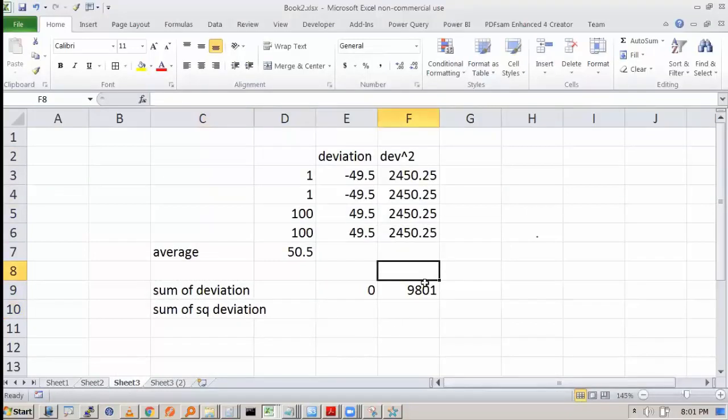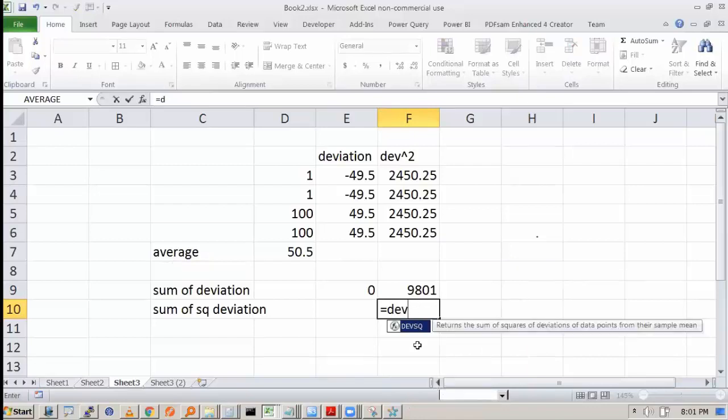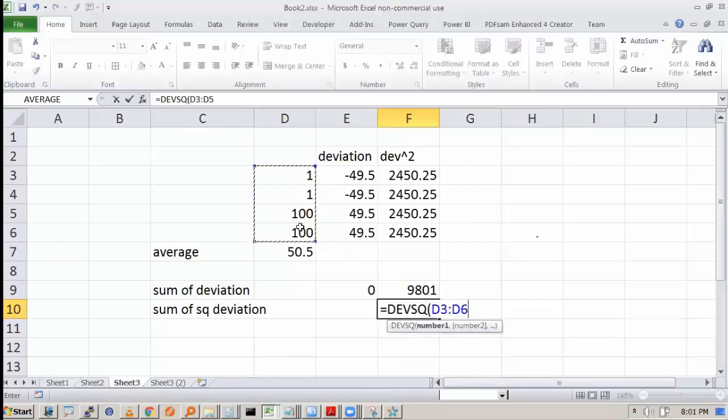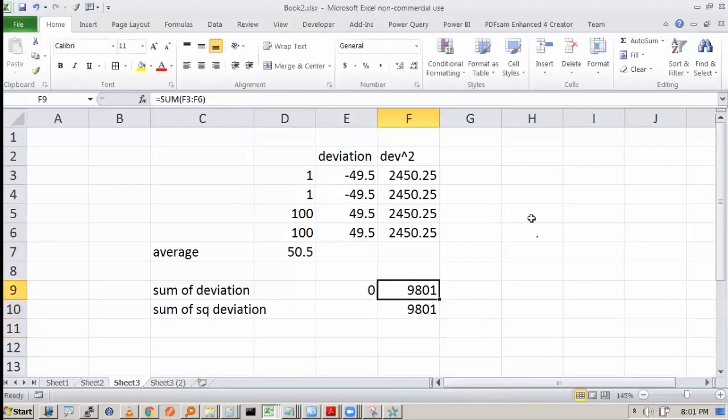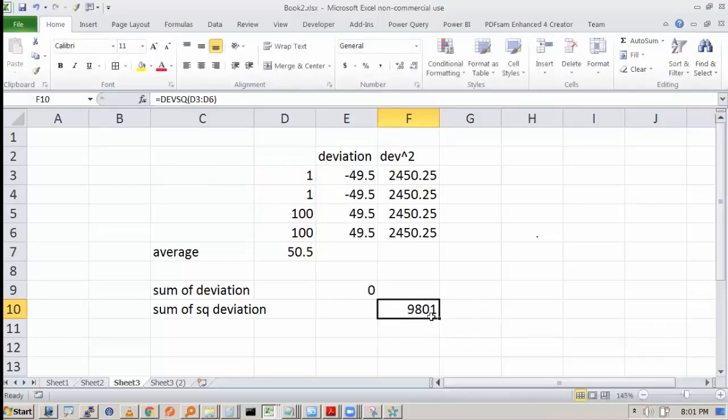By the way, we are computing the sum of square deviation like this, but there is a formula in Excel, DEVSQ, deviation square. I can just select the numbers and get the sum of the square of the deviation, so I don't have to make all these columns. So I will delete them. In Excel we have a shortcut to compute the sum of the square deviation, that is DEVSQ. It is given as 9801 here and 980100 here.